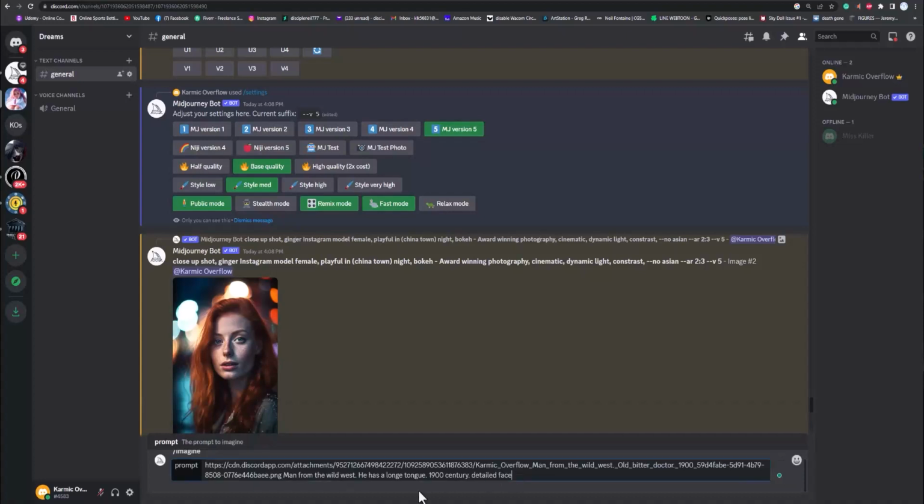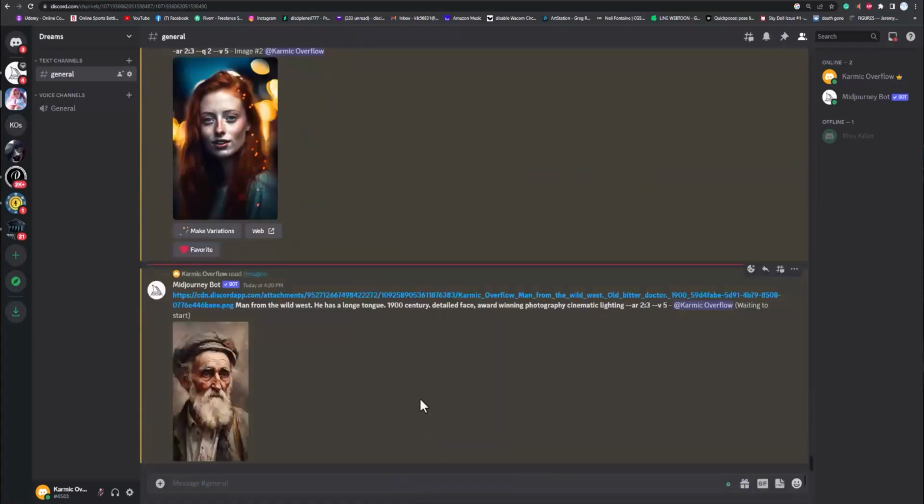And then I'm going to put in award-winning photography and cinematic lighting. And I think I might do AR23, want a little bit more of a portrait shot. So now it's going to use this as a base.